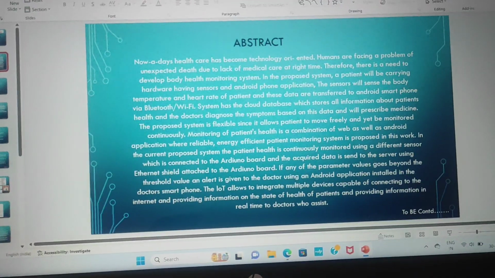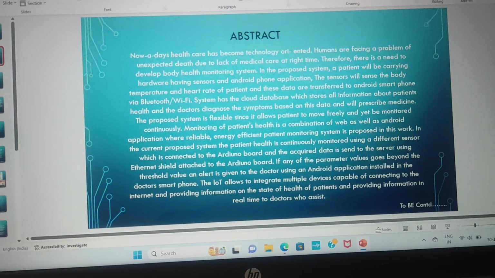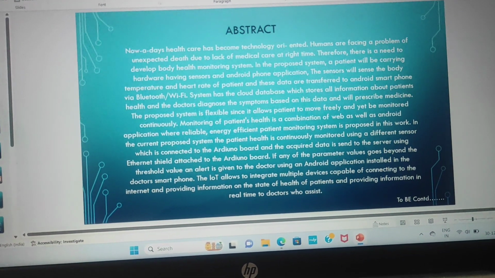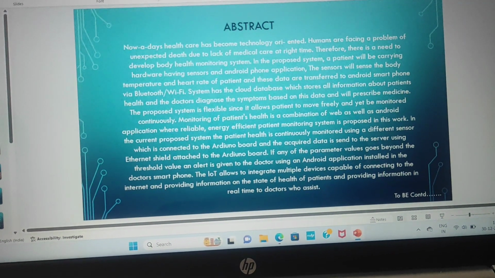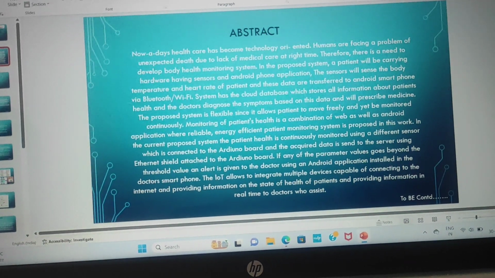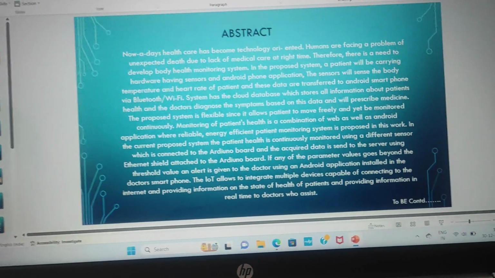Abstract. Nowadays, healthcare has become technology oriented. Humans are facing many problems, unexpected death due to the lack of medical care at the right time. Therefore, there is a need to develop a body health monitoring system. In the proposed system, a patient will be carrying hardware having a sensor and an Android phone application.